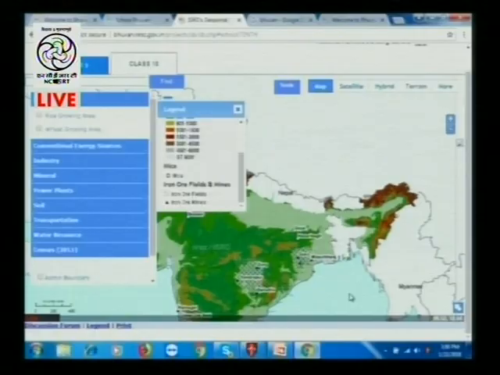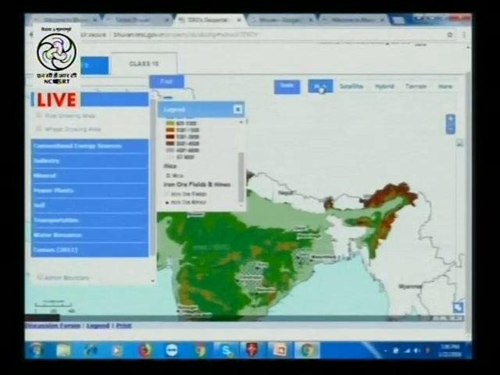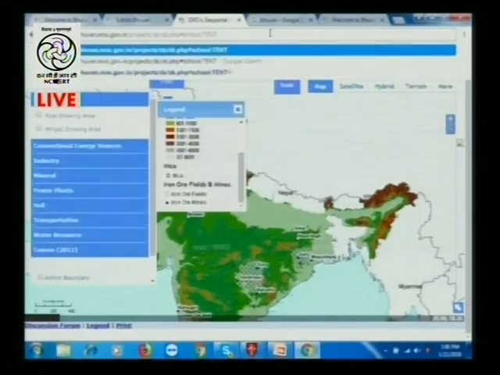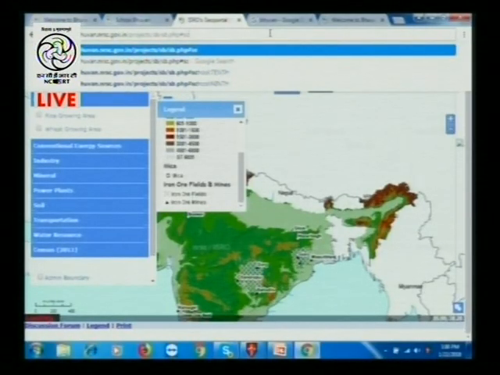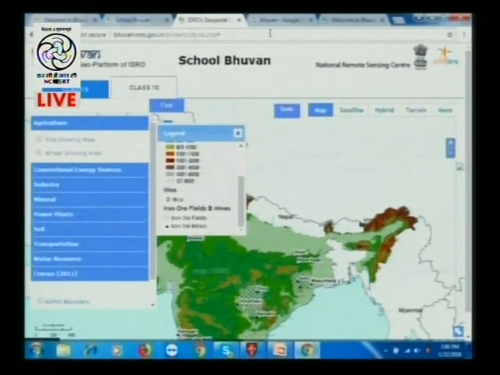Besides this, I want to tell one thing more. This was all based on our geography syllabus. Even children, if they want to know something related to history, have an option to know about various monuments of India which have been given over here. So if we go back to the home page, you will find that. Let's go back to the home page. The first button.